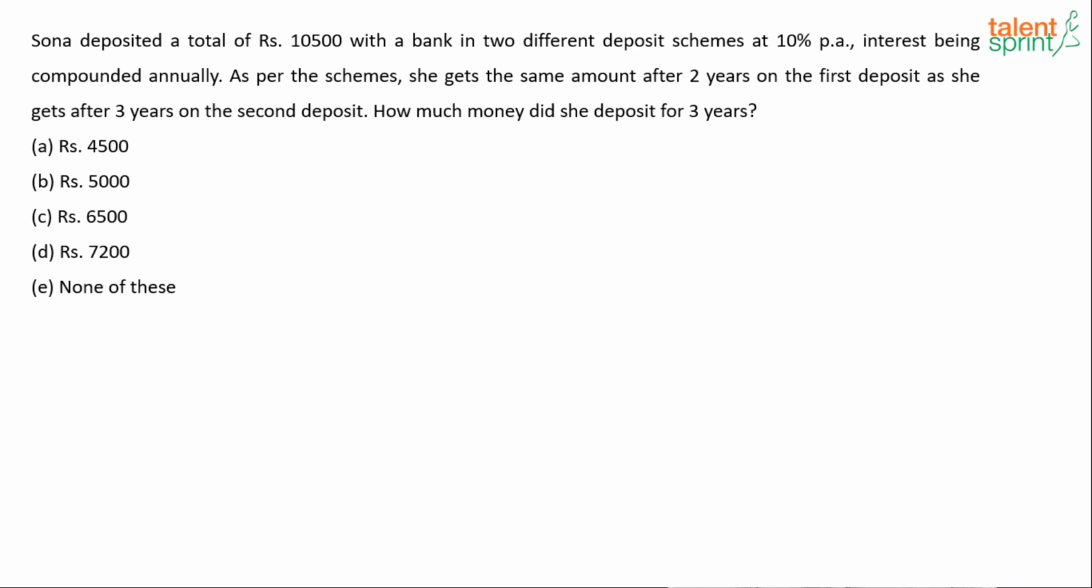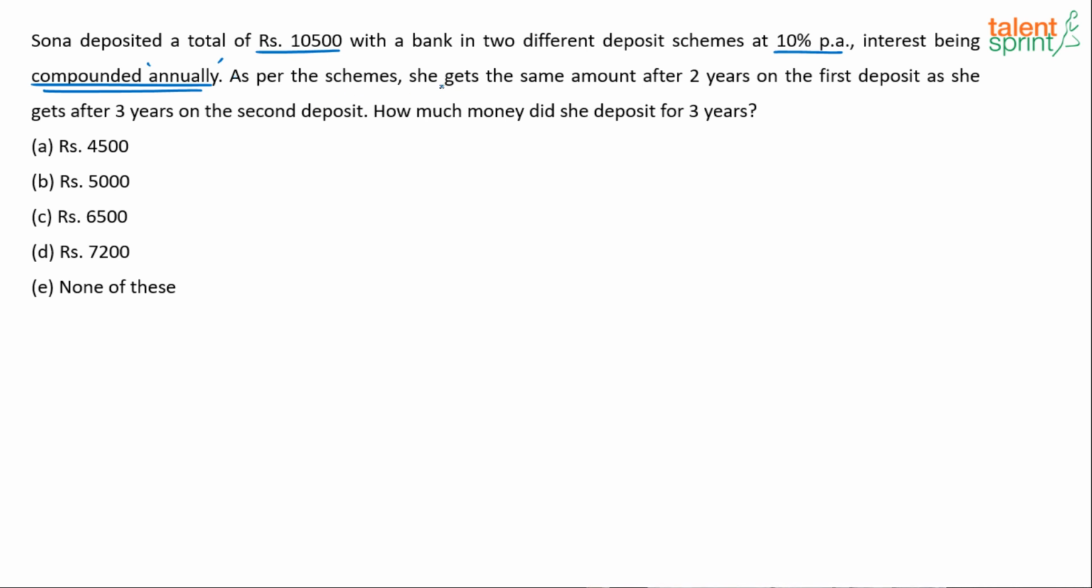What does it say? Sona deposited a total of 10,500 with the bank in 2 different deposit schemes at 10% per annum, interest being compounded annually. So this is a compounding case, right? Compound interest. And compounded annually meaning regular compounding. If it is semi-annually or quarterly, then life becomes miserable. But here it's annually, so don't need to worry.